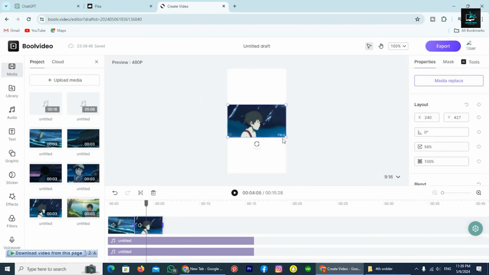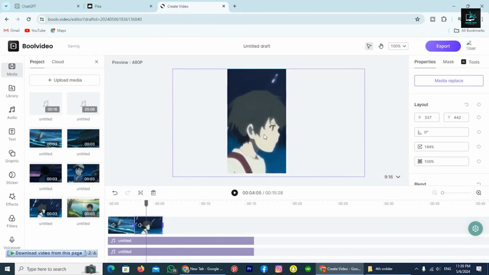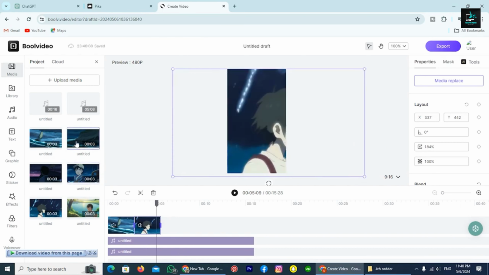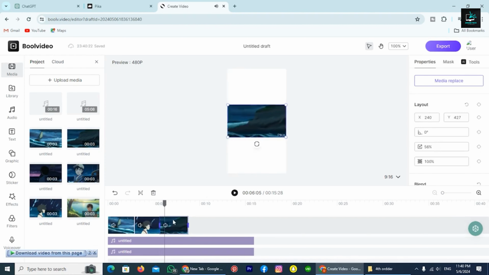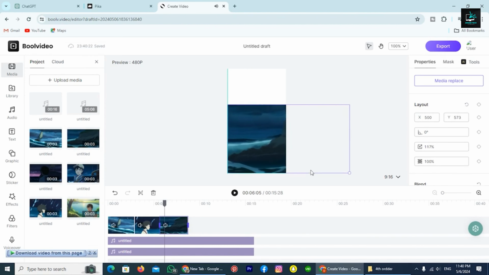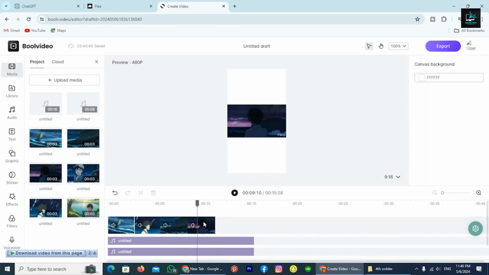Then resize it to fit the screen. This looks great so far. Drag and drop the third scene. Then resize it just like you did for the other ones, and do the same for all the remaining scenes.